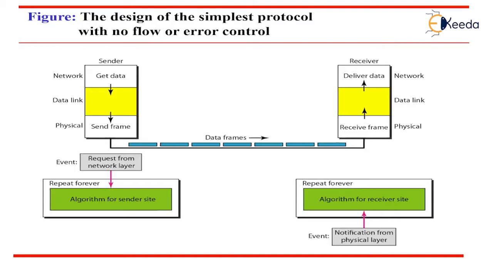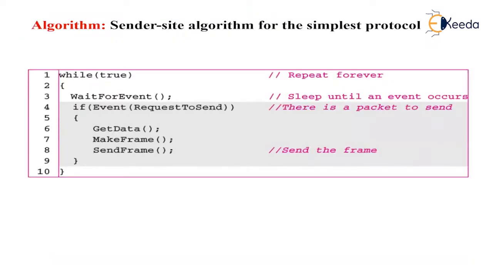Then we will see the algorithm. This is the sender side algorithm for the simplest protocol. The algorithm has an infinite loop, which means lines 3 to 9 are repeated forever once the program starts. The algorithm is an event driven one, which means that it sleeps, that is line 3, until an event wakes it up, that is line 4.